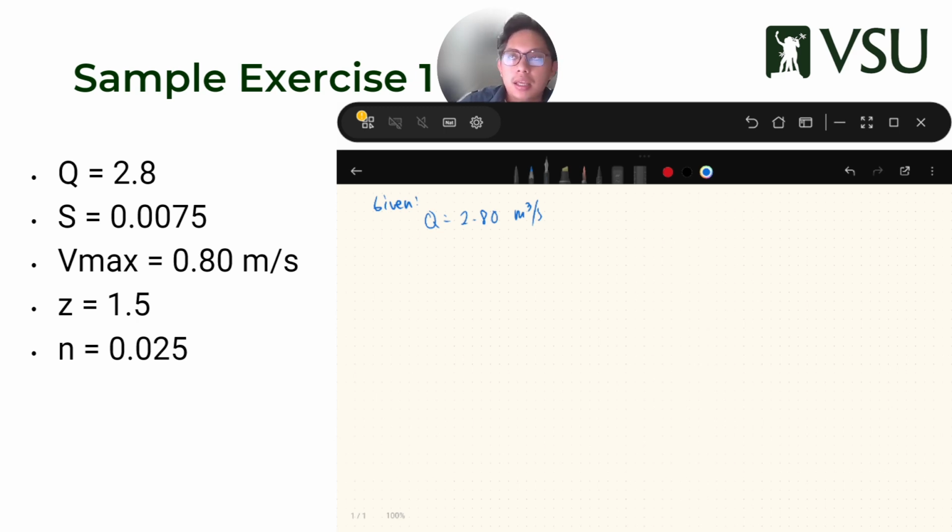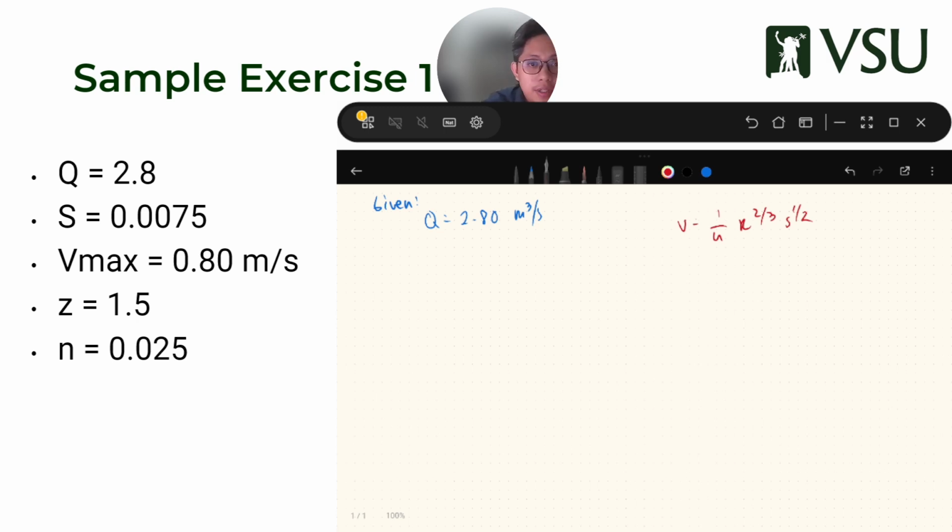So if you go back to the equation, V is 1 over n, R to the 2/3. I cannot find the unit of this by just adding the values and canceling the units. I can't do that. But I know that for Manning's equation, everything is in meters.